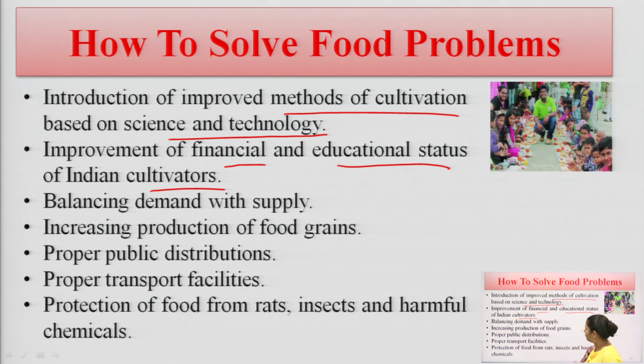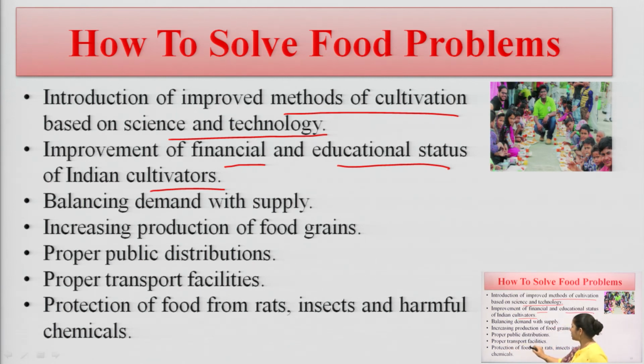Proper public distribution. Proper distribution should be performed. Not a single group of people can enjoy maximum food while another is suffering. No, this should not be done. We have to distribute all our food items in a proper manner so that each and every one can enjoy our food supplements. Lastly, the proper transportation facility.